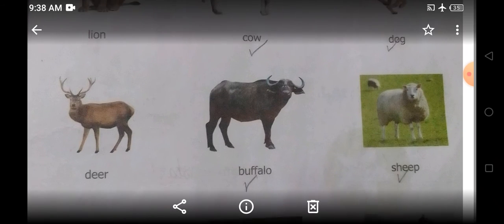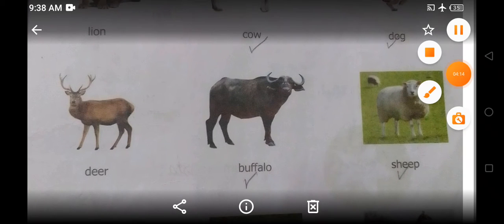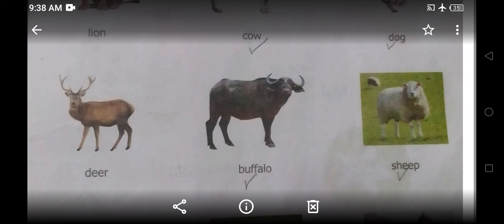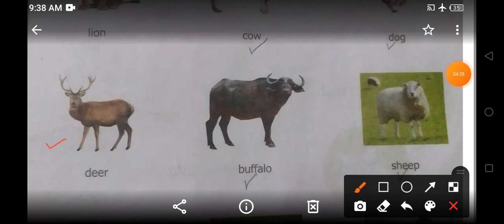Now we will look at the next bracket. Okay. Now children, look here. Again you can see a set of three pictures. The first picture is of deer. The second picture is of buffalo. And the third picture is of sheep.